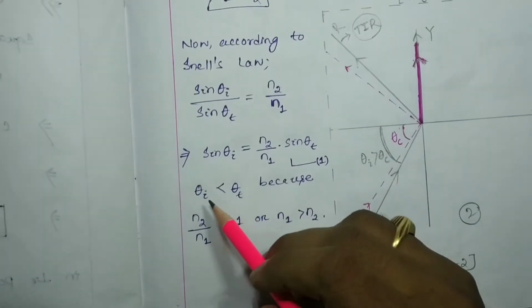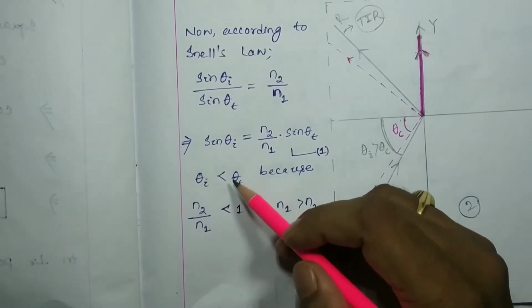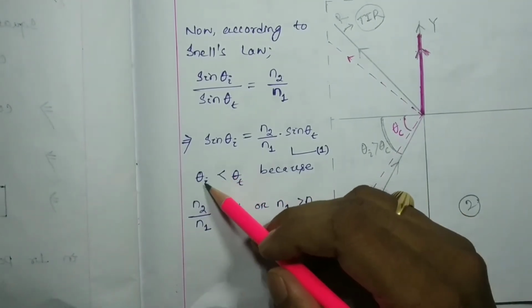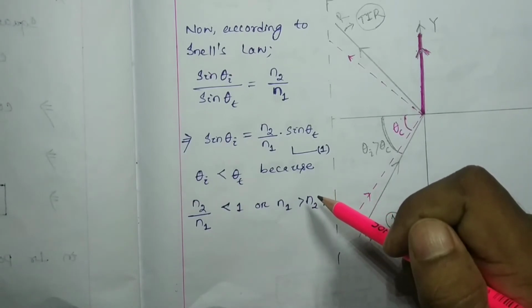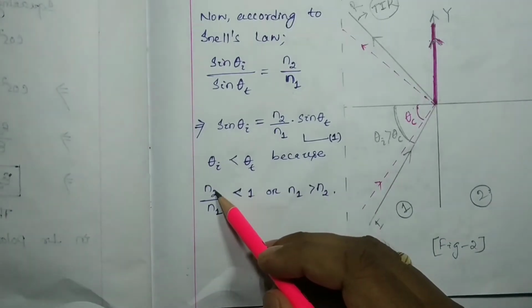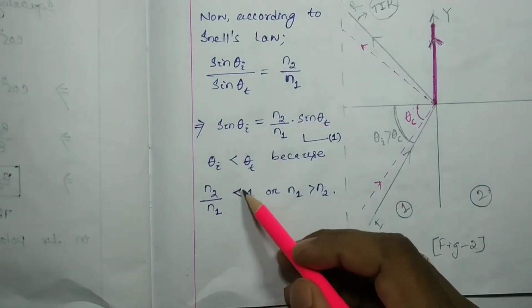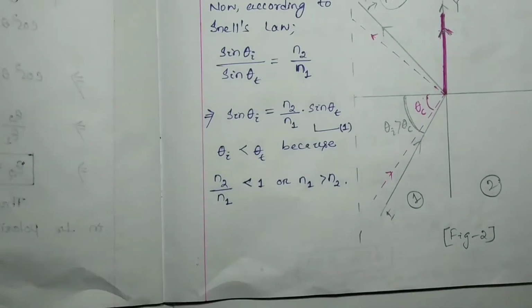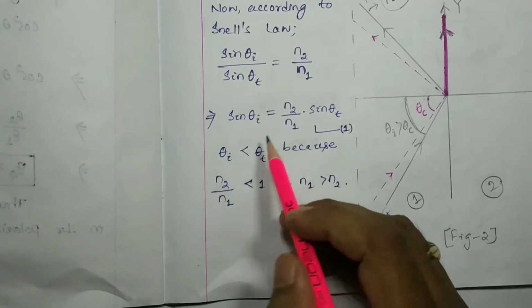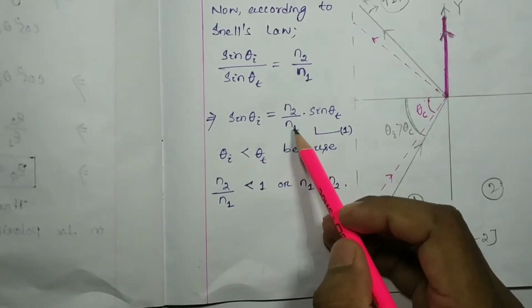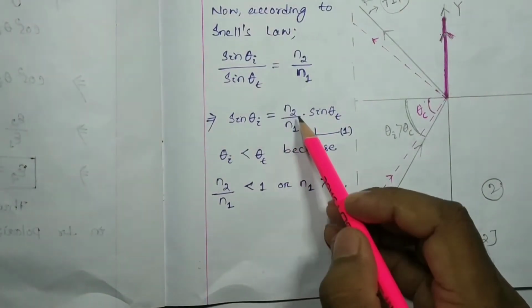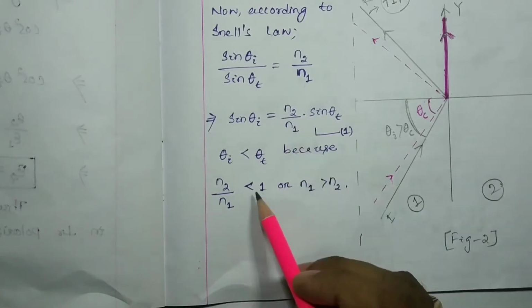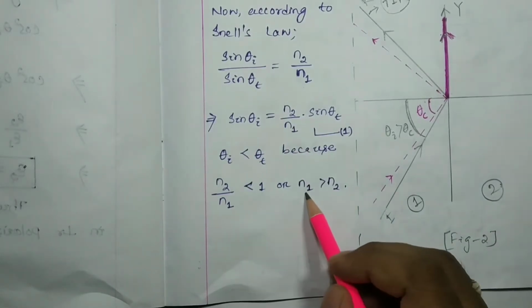So theta t is greater than theta I, because N2 by N1 is less than 1. Here you can see, as N1 is greater than N2, N2 by N1 is obviously less than 1.